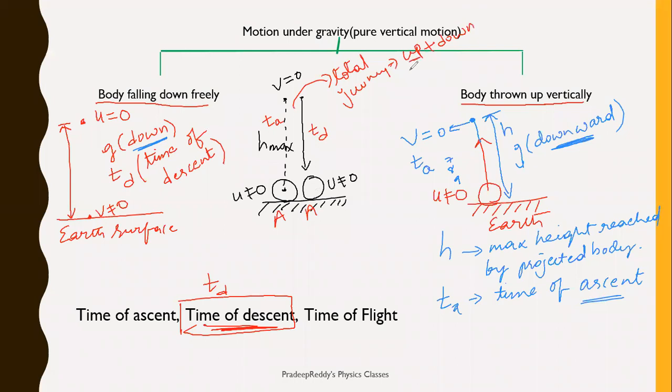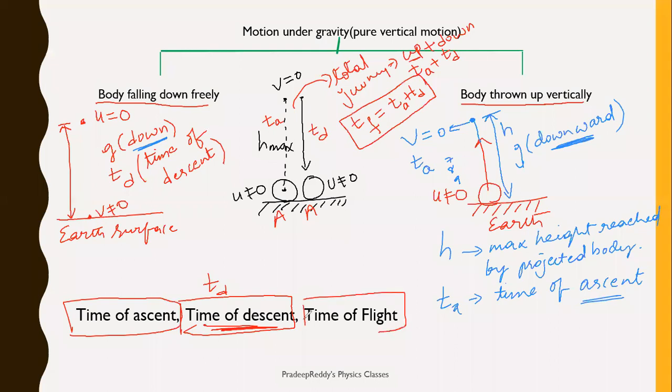Upward it is time of ascent, downward it is time of descent. For the total journey, the time taken is the time of flight, which is TA plus TD, time of ascent plus time of descent. So one term is time of ascent, another is time of descent, and another is time of flight.